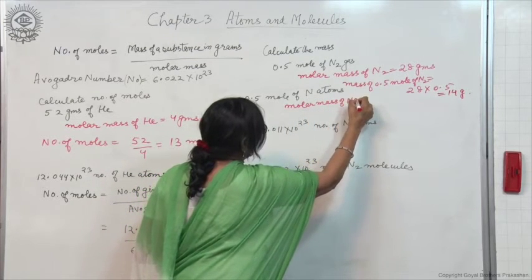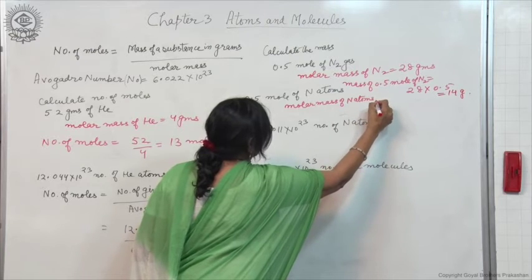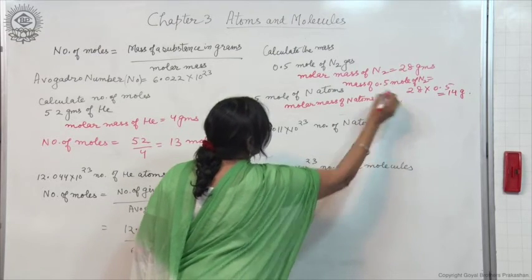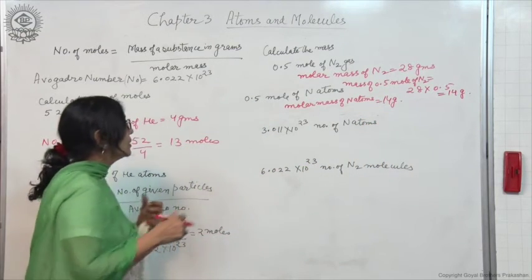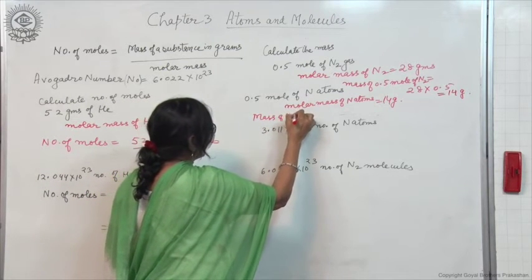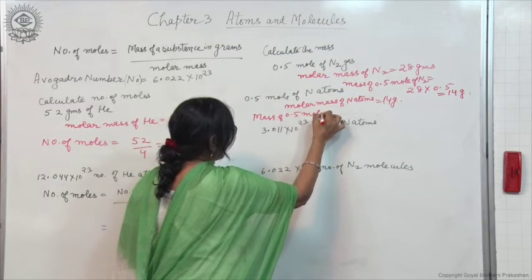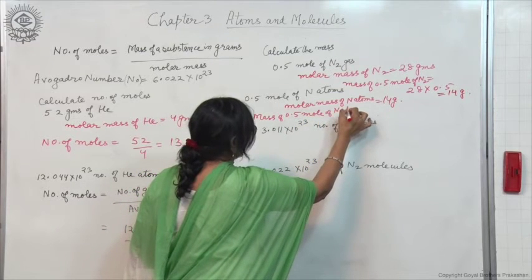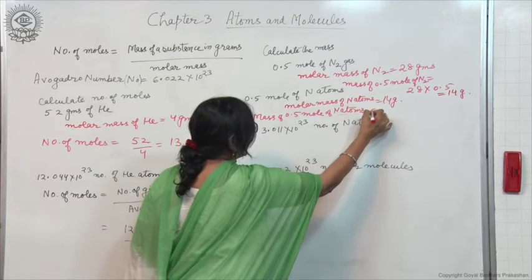To find out the mass of 0.5 mole of nitrogen atoms, for this you should know molar mass of N atoms is equal to 14 grams. So mass of 0.5 mole of N atoms. So how will you find out?